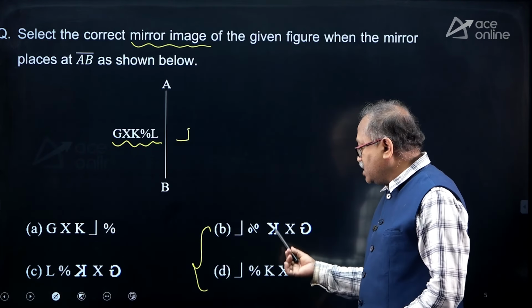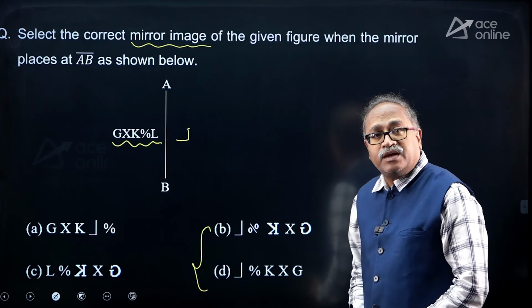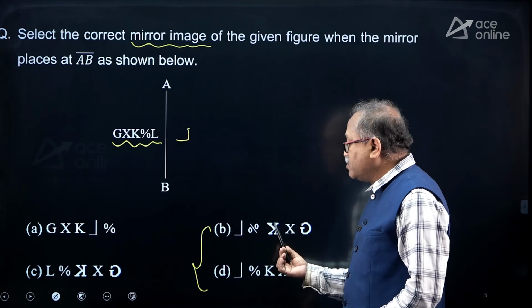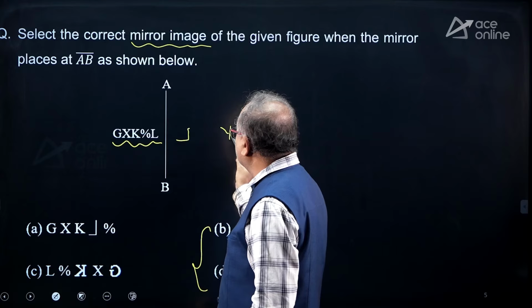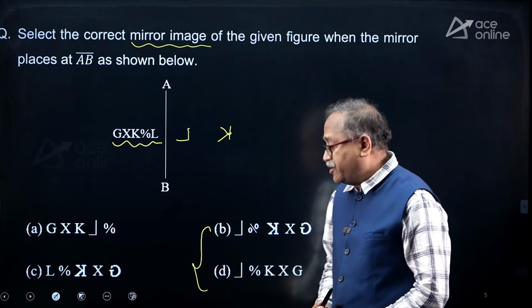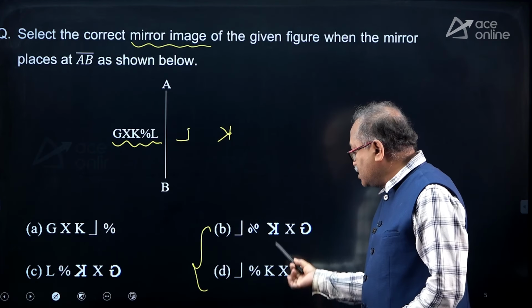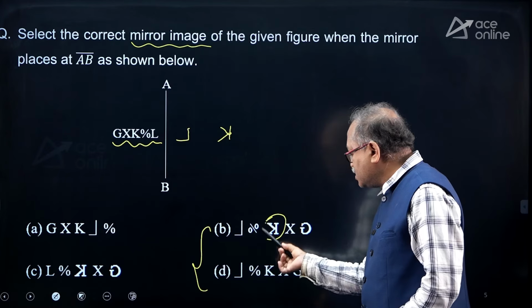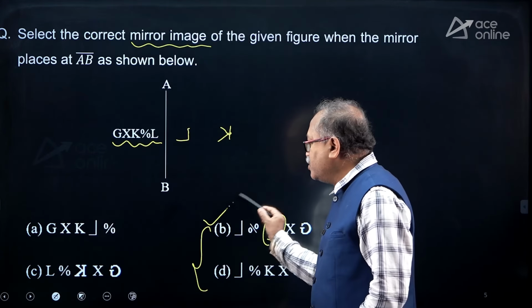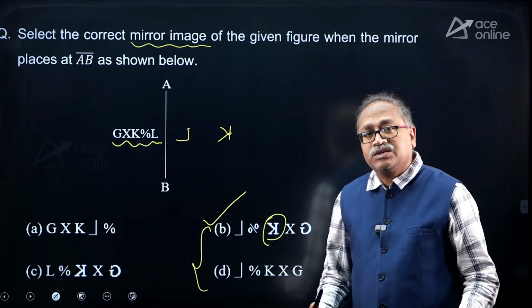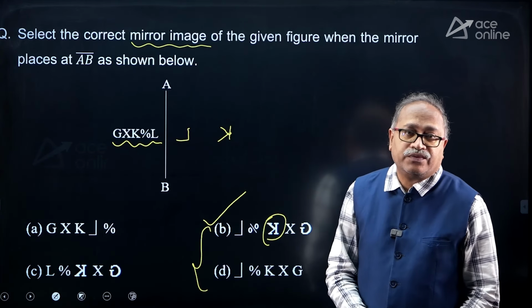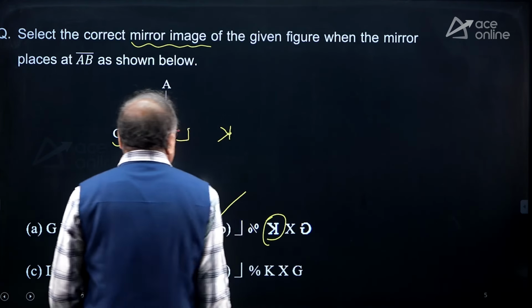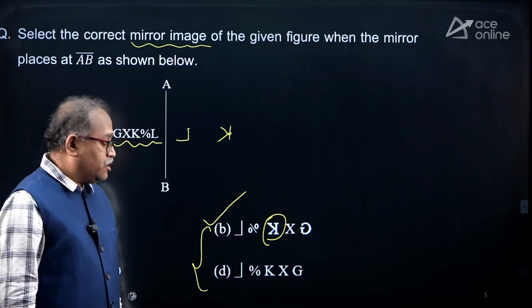The percentage is the same, and coming to K, there is a difference in K over here. So what should be the K? So K is here. So in the mirror image, K should come in this format. Where that K is in that format, over here the K is in this format. So therefore, my option choice is B. Mirror image, left to right, right to left. Okay. So, hope there is no confusion on this.